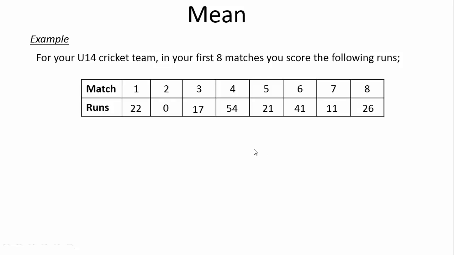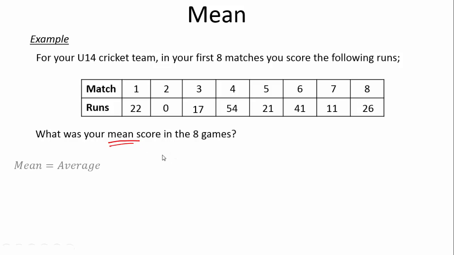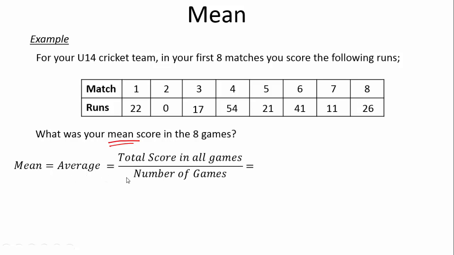So now let's work out our average. What was your mean score? What was your average is what you might have heard. Your mean, your average in the 8 games. So we're going to say mean is average. Keep reminding yourself that mean is the average. And that is the total score in all the games divided by the number of games you played.